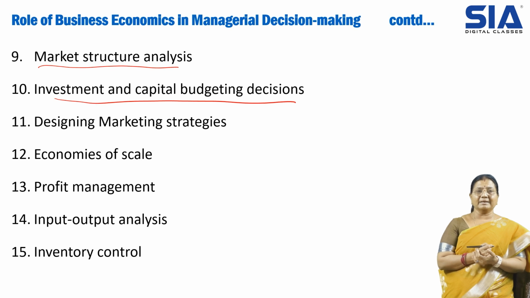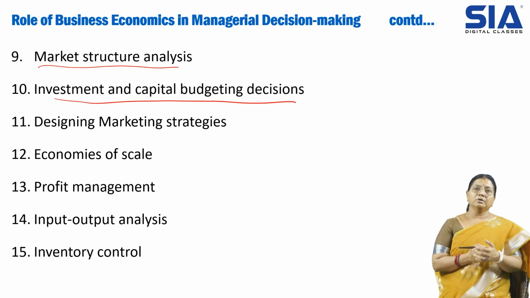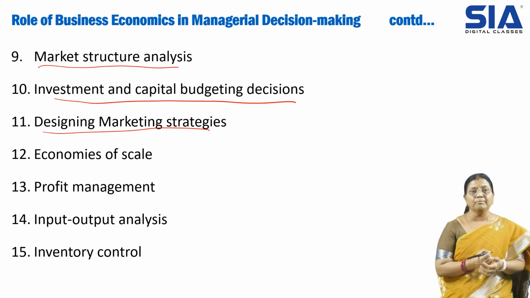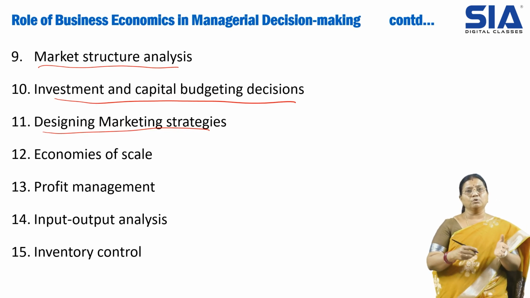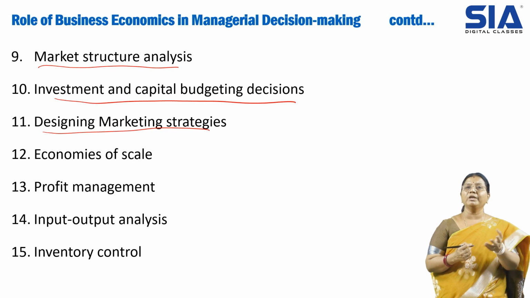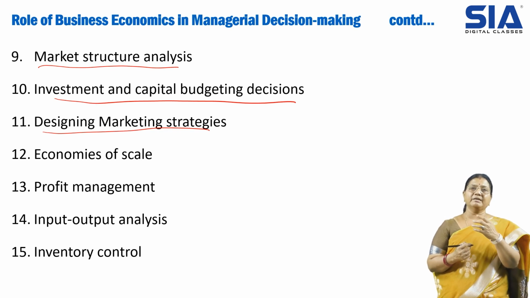Then designing market strategies, how you are going to come into the market. Today it is very important which strategy you use to launch the product in the market. For example, if you talk about a movie launch, people select different destinations in different countries also.